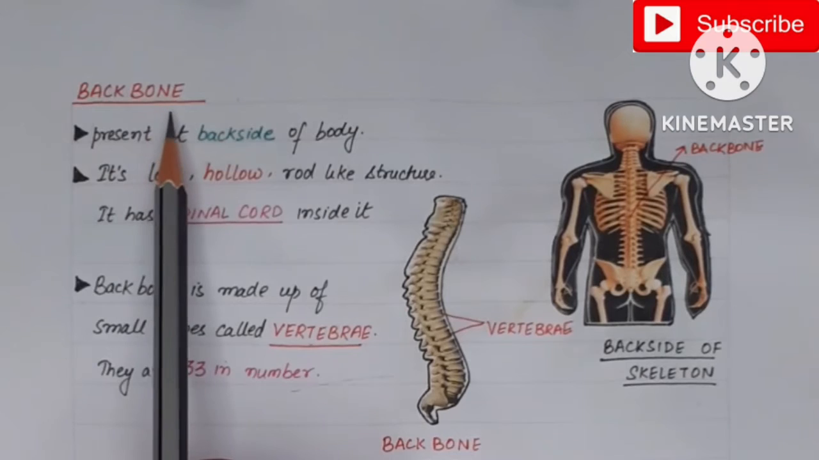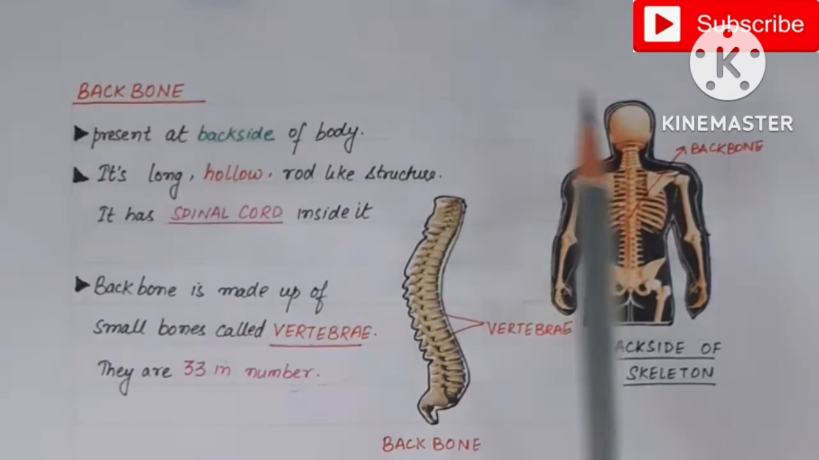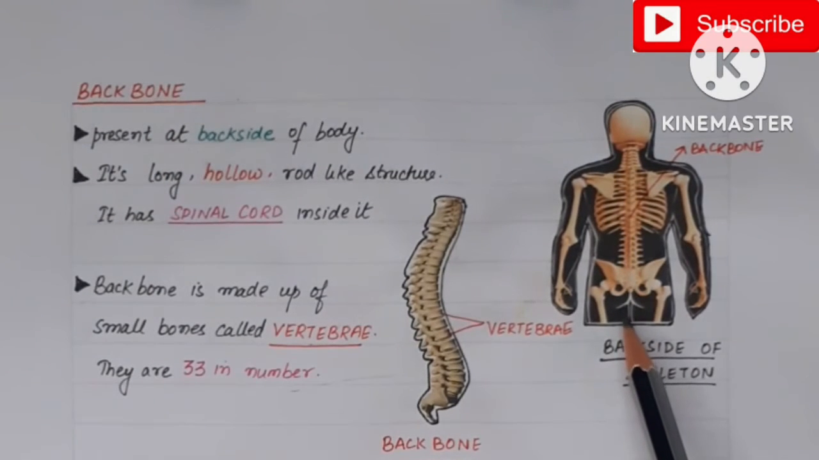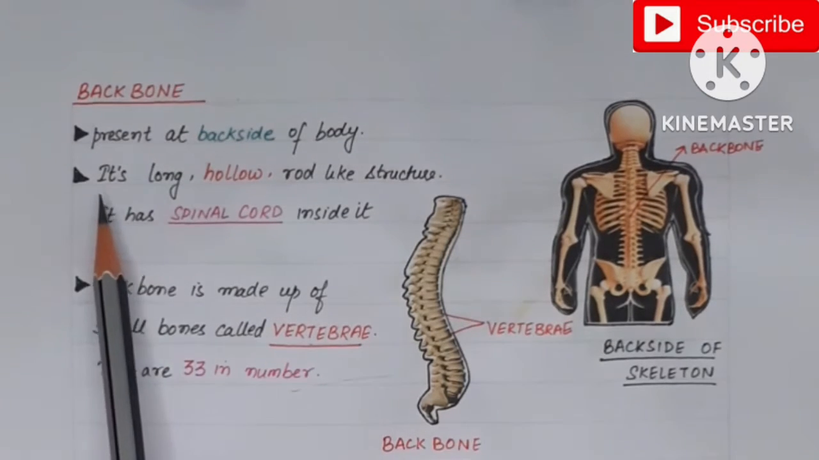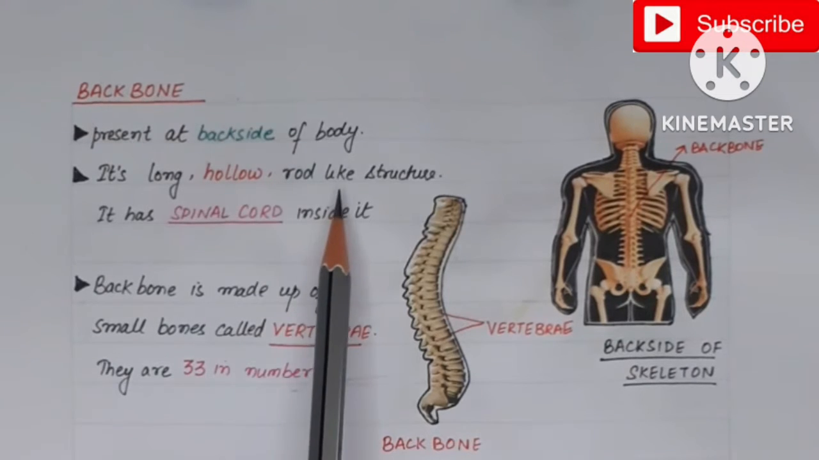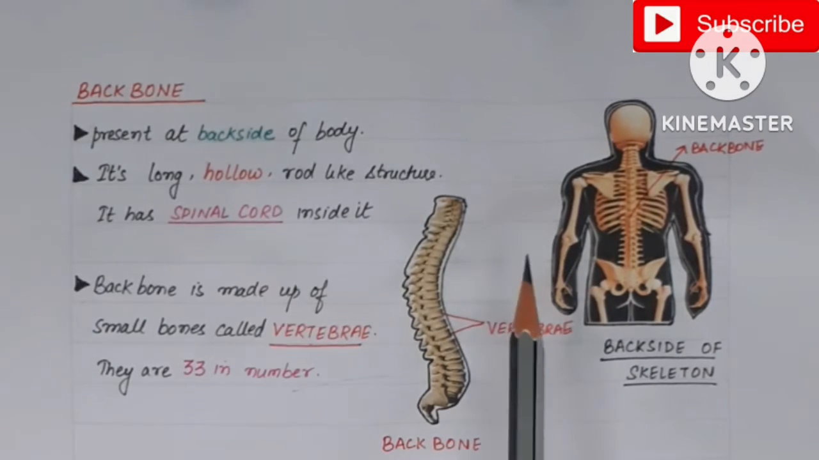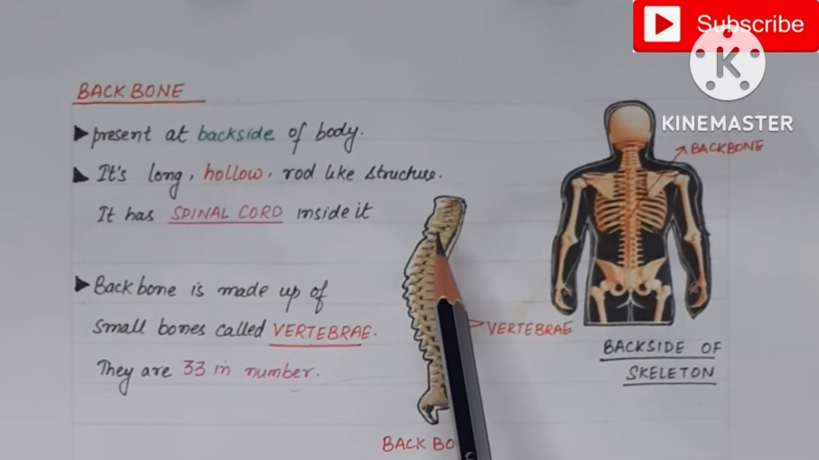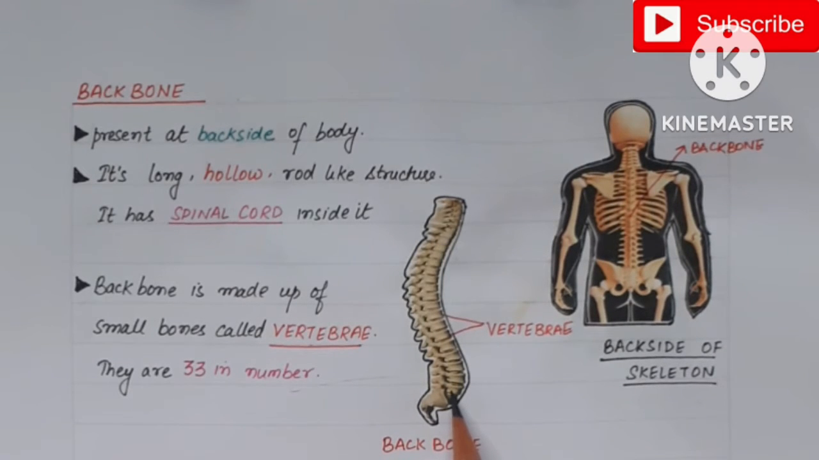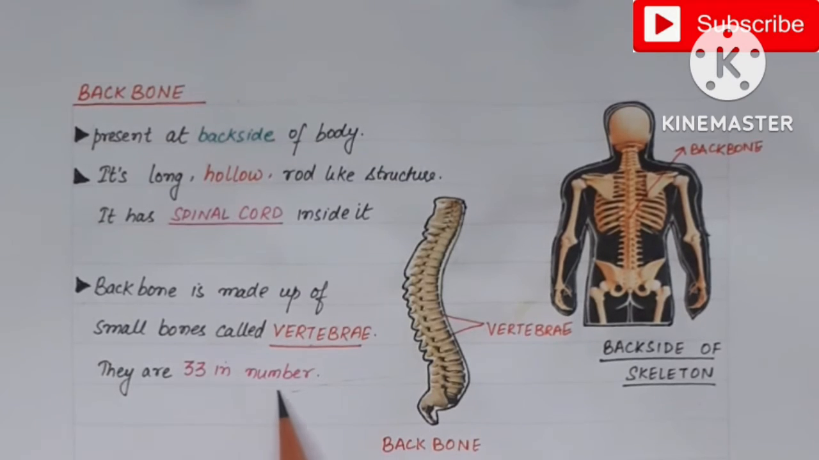Now the next part is the backbone. Backbone is present on the back side of the body, and this is the enlarged view of the backbone. The shape of backbone is a long, hollow, rod-like structure. As it is hollow, it has spinal cord inside it. Now if you observe the backbone carefully, you can find that it is further made up of small bones which are known as vertebrae, and in the human backbone total 33 vertebrae are present.